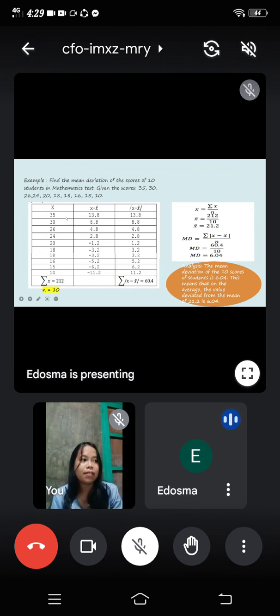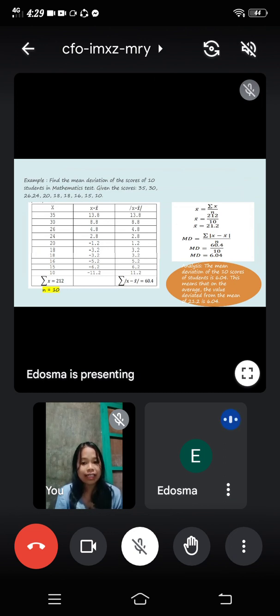So that's 35 minus 21.2, that's 13.8. 30 minus 21.2, that's 8.8. 26 minus 21.2, that's 4.8, and so on and so forth. All you need to do is to subtract after you get the sample mean.